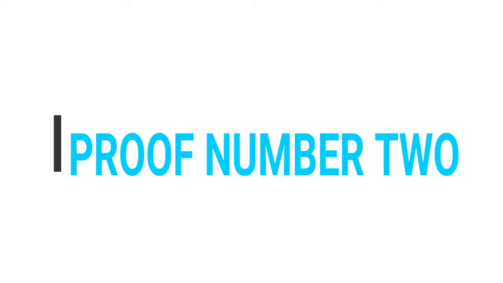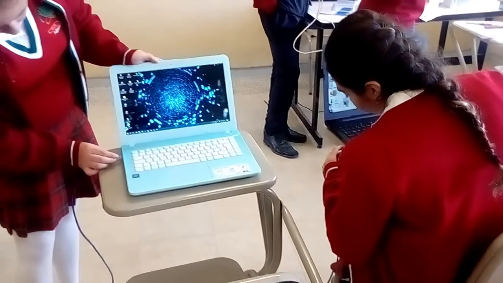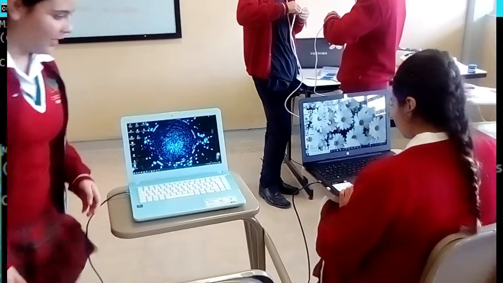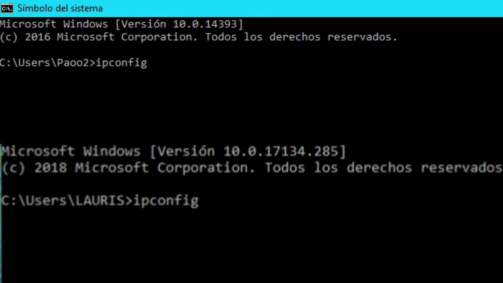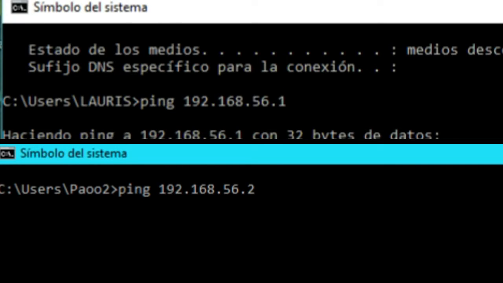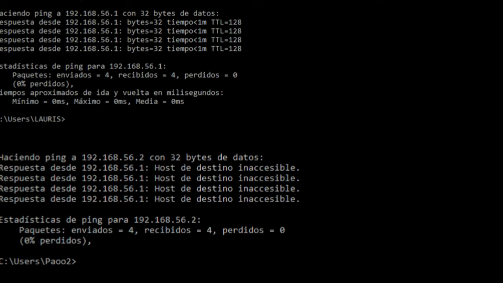Next, connect one computer to the other to check there is communication. 1. In each PC open the command prompt. 2. Write the ipconfig command and hit enter. 3. Copy the IPv4 address that is displayed. 4. Write ping, space, the IP address of the other PC and hit enter. As a result, sent, received, and lost packets must appear.